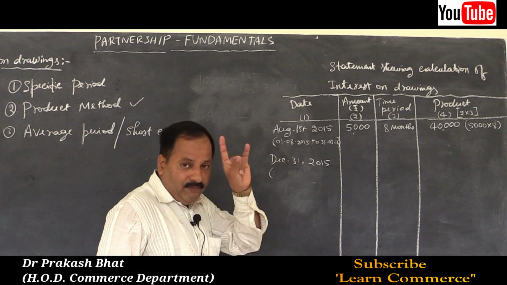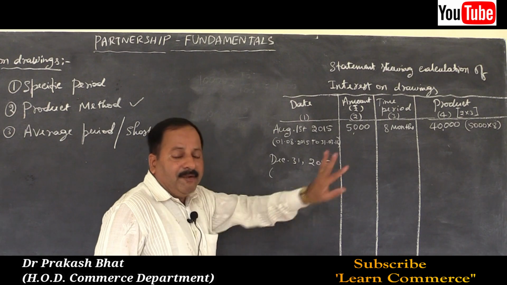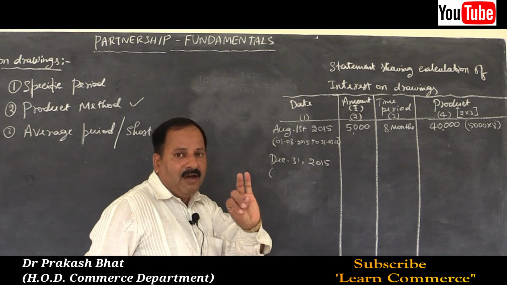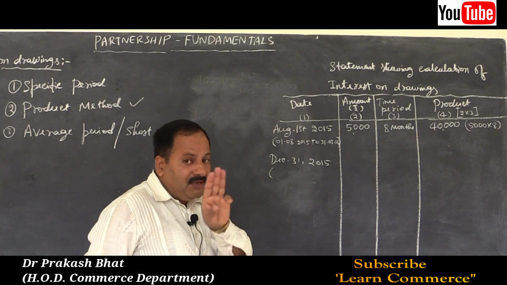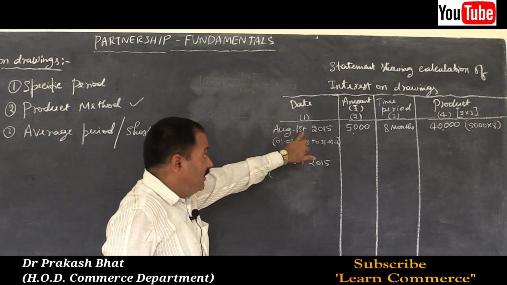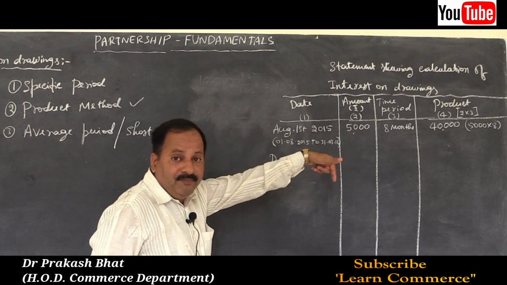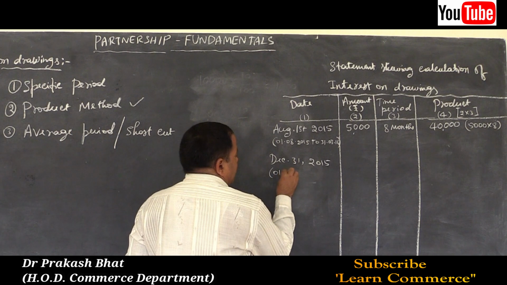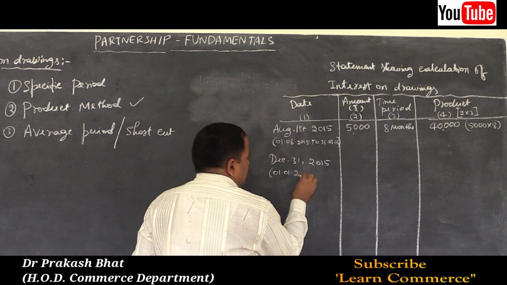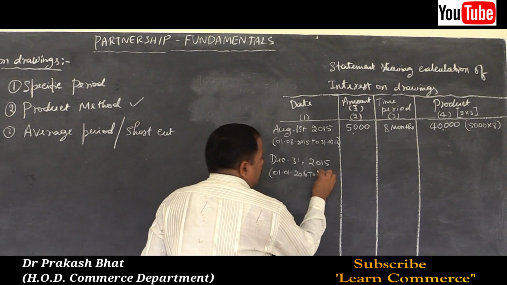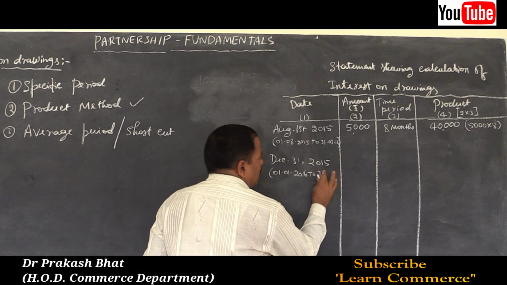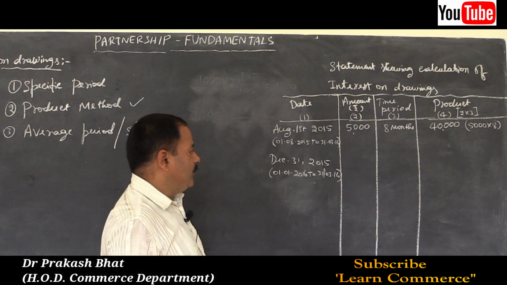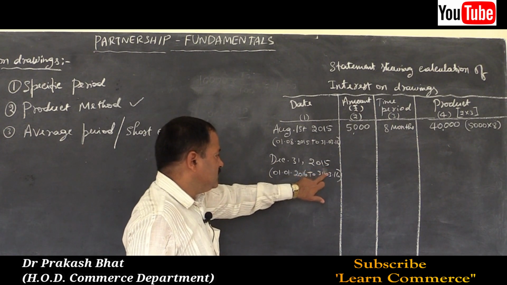So be careful when the end of the month is given, leave that month and count from the next month onwards. December 31st means January, February, March, only 3 months. Don't count December month. Here we took August because the withdrawal was made on 1st August itself, so we have included that month. Now here 31st December means 1st January 2016 to 31st March 2016. So January, February, March, only 3 months.